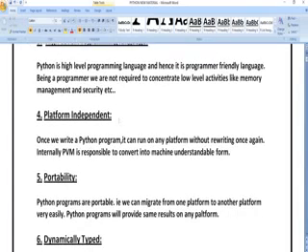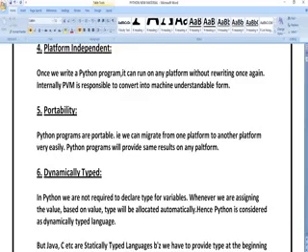Next, platform independent. The meaning of platform independent is whatever program you are writing, for example, you are writing your program in Windows operating system, if you want to run your program in Linux operating system, there is no problem. You can run your program on any operating system, and you can run your program n number of times without any problem. And portability means if you want to change your program from one device to another device, you can change. Or if you want to change from one operating system to another operating system, you can change. You have the freedom of changing from one device to another device, or one operating system to another operating system.